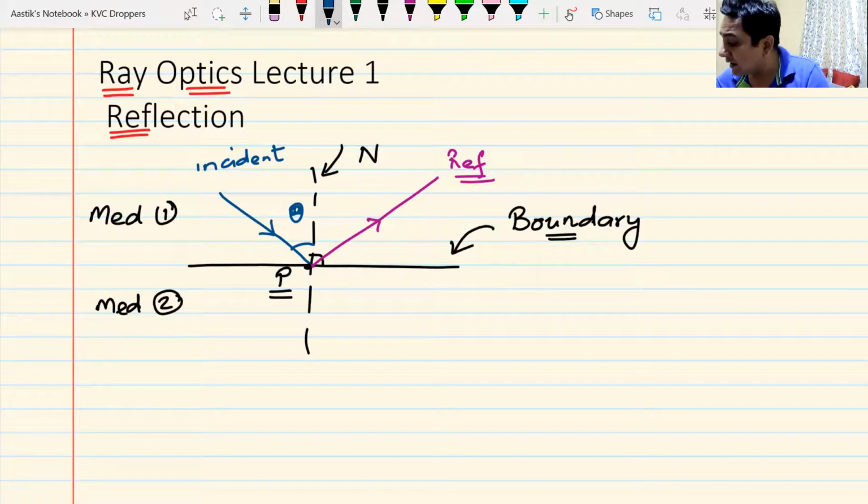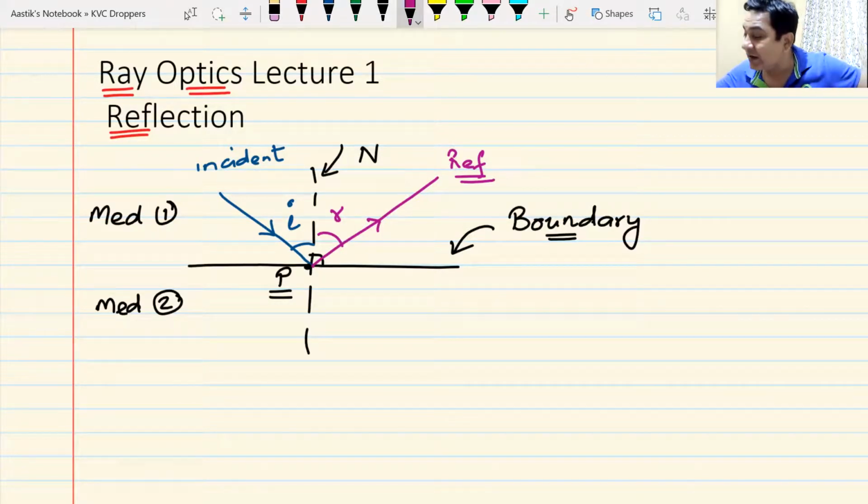The angle that the incident light makes with the normal is i, the angle of incidence. The angle that the reflected ray makes with the normal is known as the angle of reflection, and we all know that the angle of incidence and the angle of reflection are one and the same thing. i is equal to r. Do we understand how I have defined reflection?